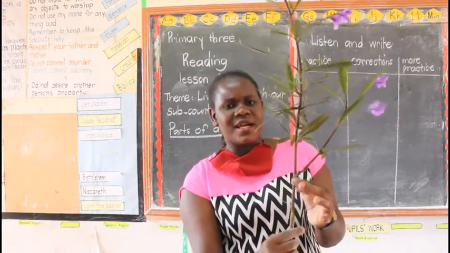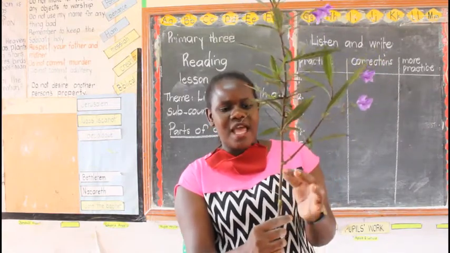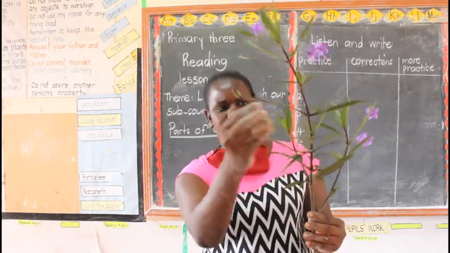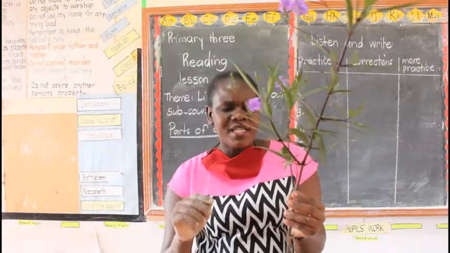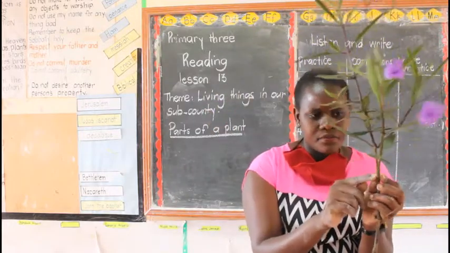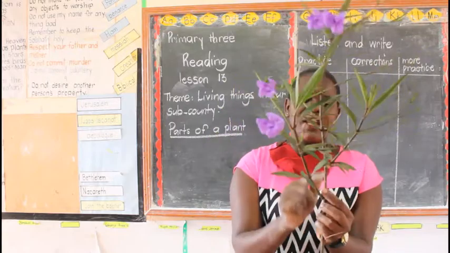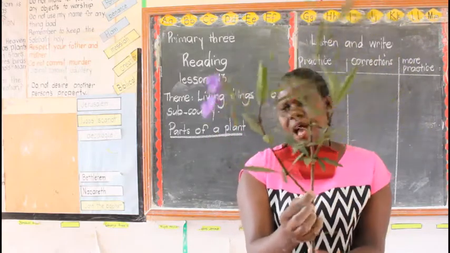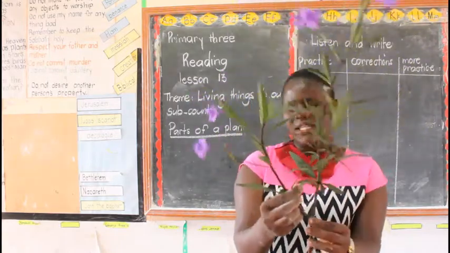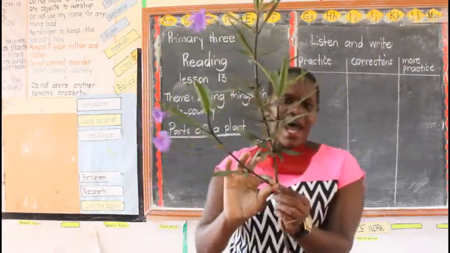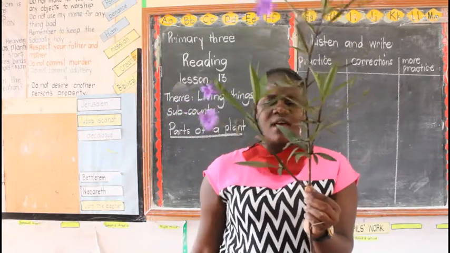Good. This is a stem. Can you say stem? Stem. Good. We say these ones are leaves. What about this part here? This one here. In the middle here, there is this one, the main one, and there is this one here. I'm handling from here. So this one is a branch. Are we together?